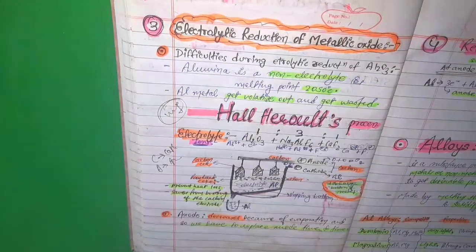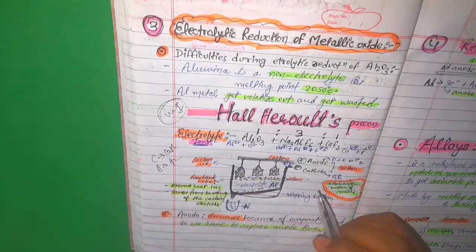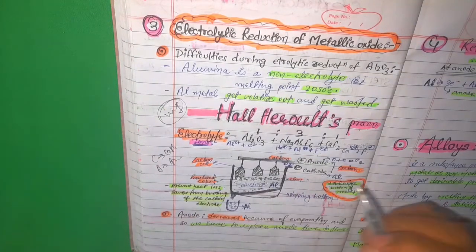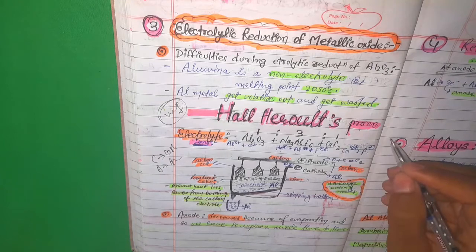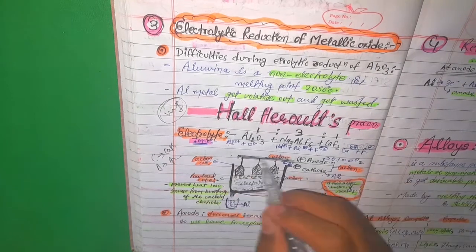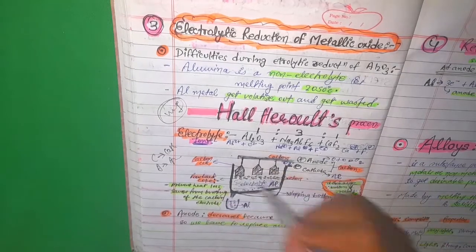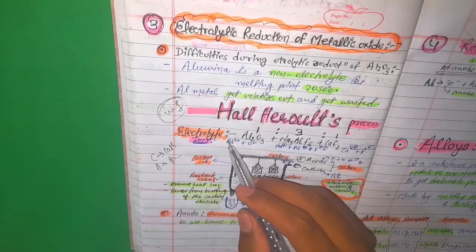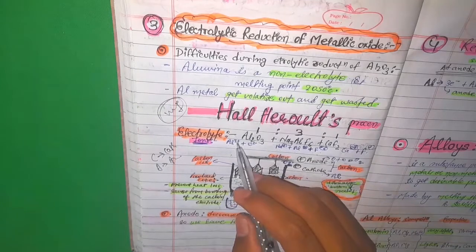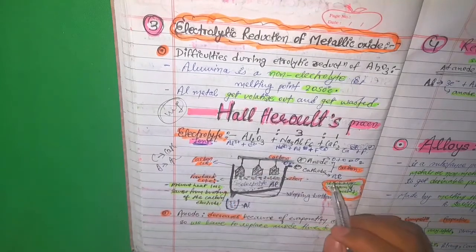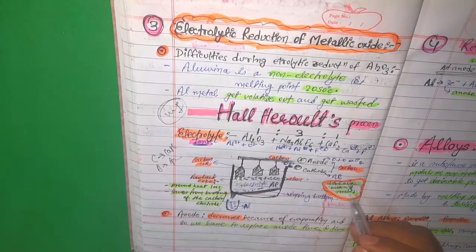Which one will be discharged at the cathode and which at the anode? Now we have to see the activity series. Among aluminium, sodium and calcium, aluminium is at the bottom, so aluminium will be discharged at the cathode, because it is a cation and it is at the bottom of the series.